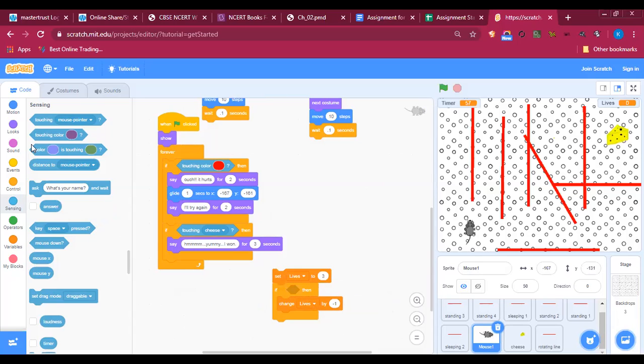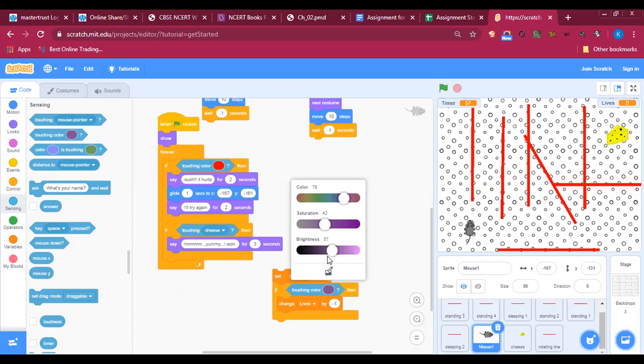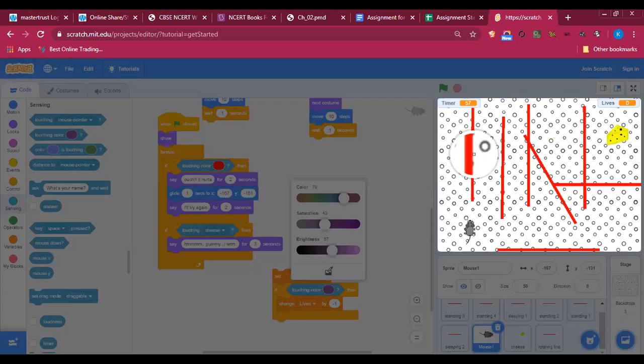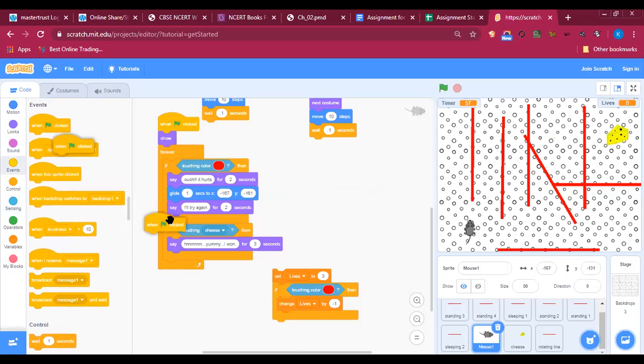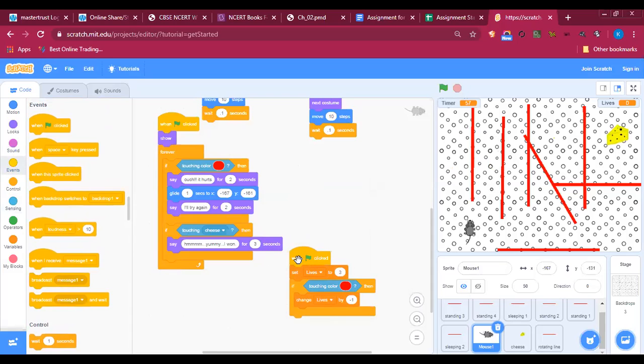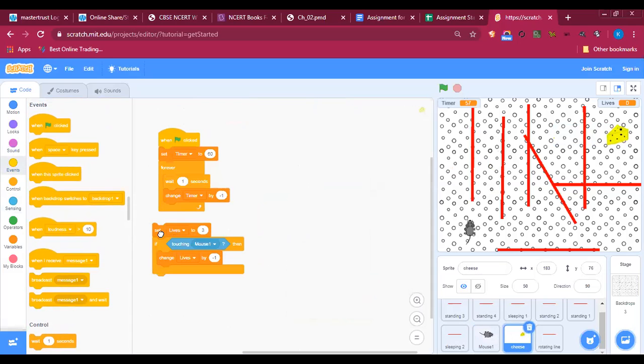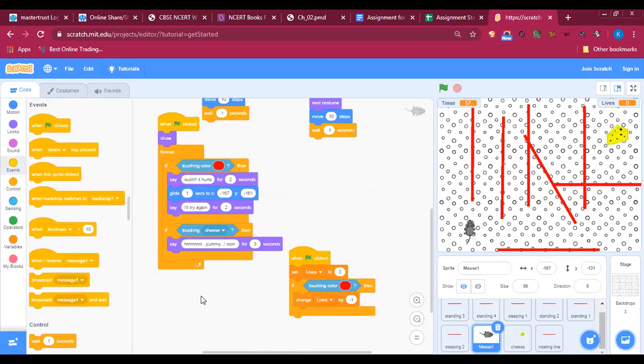No problem. Sagarika, you're doing the same thing? Yes, sir. Okay. Then change life by -1. Okay, the second one. Okay, now all of you should play a game on your own and just show me whether you are able to do it or not. If not, then we'll simplify the game.